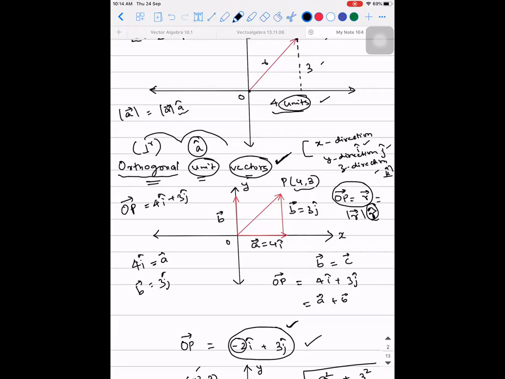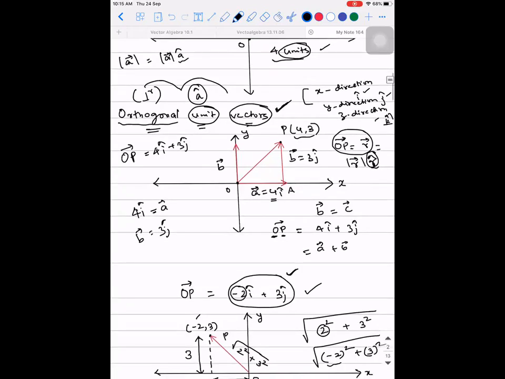What I am trying to say here is, observe like this. You are at point O, and where is your destination? According to OP vector, this is where you're starting. Your destination is point P. So what exactly are you trying to do? There are two ways to reach that point. You can directly go from O to P along that line itself, or you can go from O to A, that is you completely go along X direction by a distance of 4 units. And from A, you reach the point P by moving along Y direction by a distance of how much value?